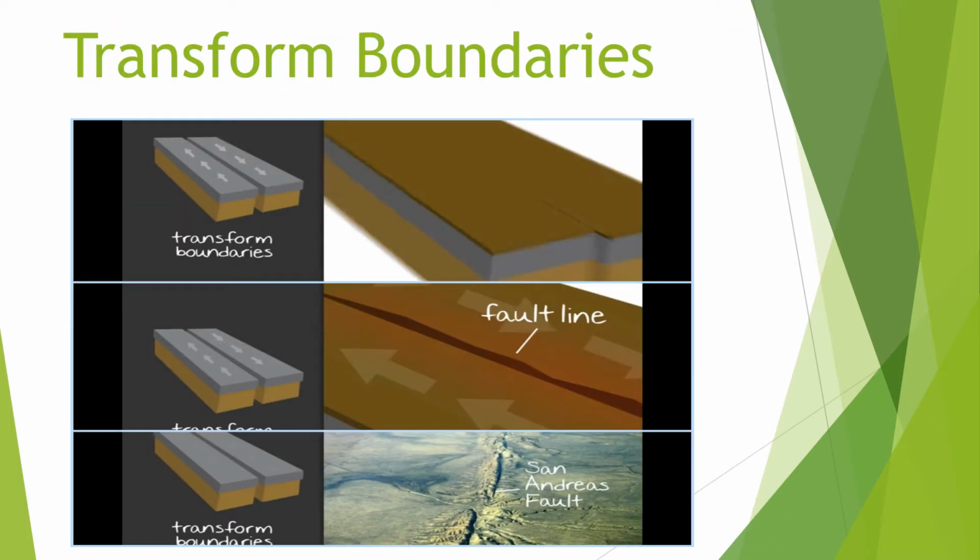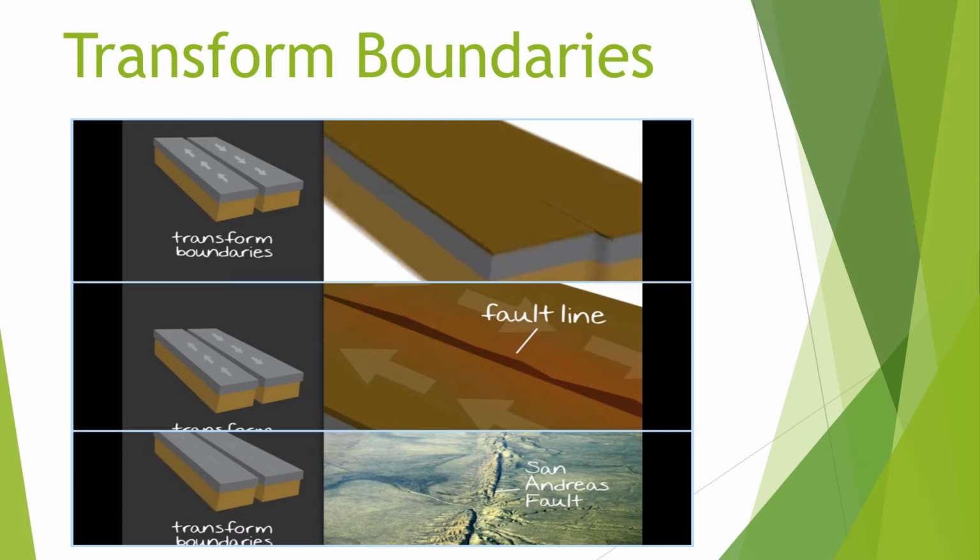Second type is the transform boundaries. Now this type is very different from the convergent one. The plates in the transform boundaries are sliding past each other in the opposite direction. For example, one plate will go left and one plate will go to the right. And these plates will create a fault line, as you can see in that picture. A fault line or a crack.